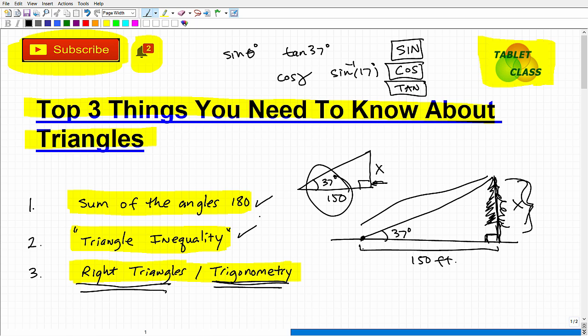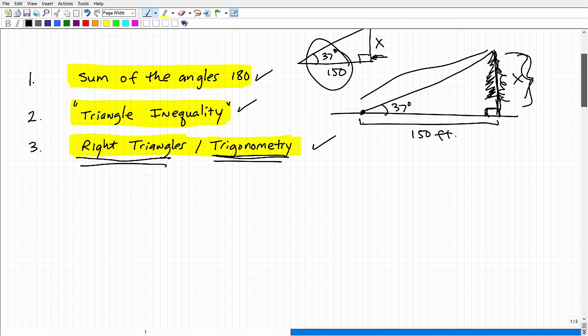Triangle inequality lets us know whether, if we take any combination of three lengths, we can in fact form an actual triangle from them. And then the idea that right triangles, triangles that have one 90 degree angle, are so important that we know so much about them, and they are the foundation of trigonometry, is something you definitely want to know.